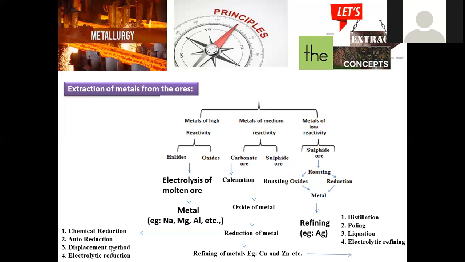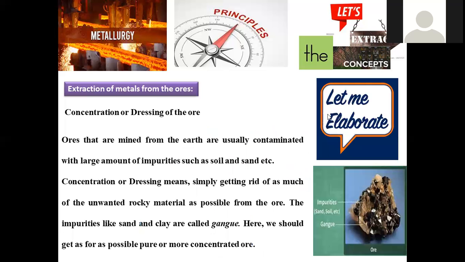And next is about displacement. Displacement means replacement of the oxide with any other one. That is called displacement. And next is electrolytic reduction, which means by applying electrical current from an external source, it is possible to remove the oxide. So all these are part of reduction. Either by chemical reduction, auto reduction, displacement, or the electrolytic process, we can reduce oxide into a pure metal form. And further, the final step will be a refining process, where highly purified metal will be obtained.